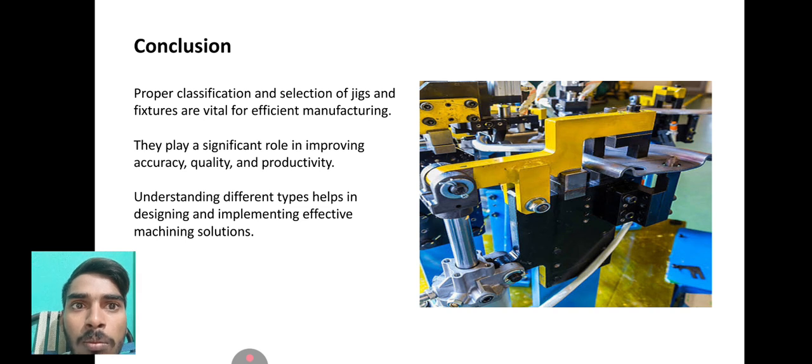Conclusion. Proper classification and selection of jigs and fixtures are vital for efficient manufacturing. They play a significant role in improving accuracy, quality, and productivity. Understanding different types helps in designing and implementing effective machining solutions.